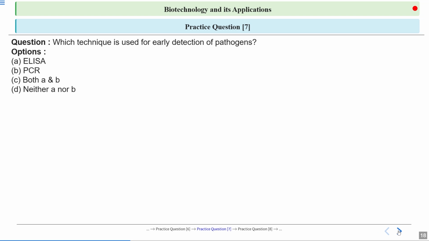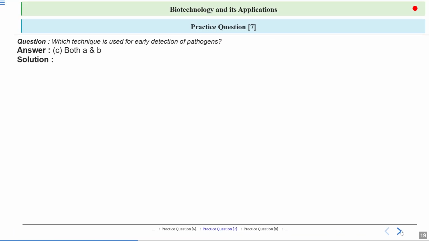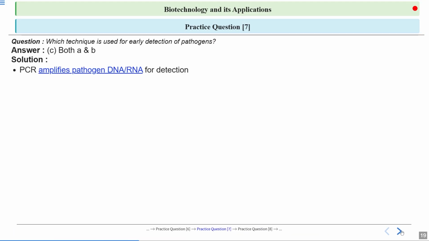Then the next question asks, which technique is used for early detection of pathogens? This is something we have also discussed in the mock test, but here we have to name the techniques we can use to detect pathogens early. Is it ELISA, that is enzyme linked immunosorbent assay, PCR, that is polymerase chain reaction, both A and B, or neither A nor B? Let's see the answer. The answer is C, both A and B.